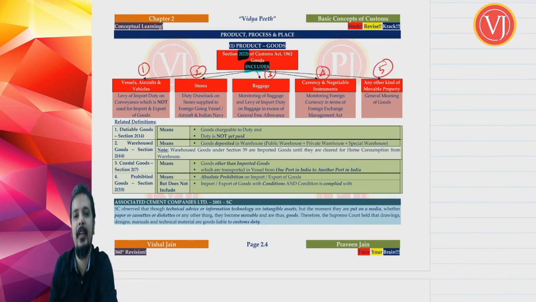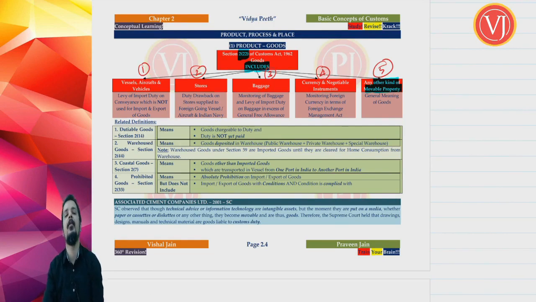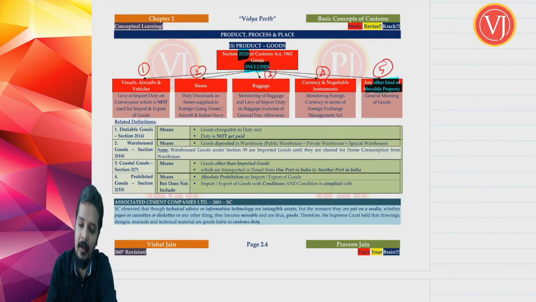Right, and if you see the last point, it is a general meaning: any other kind of movable property. So the fifth point is a general meaning, any other kind of movable property. So even in your GST, goods means any kind of movable property. So here you are talking about any other kind of movable property.